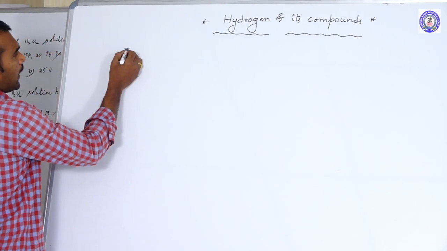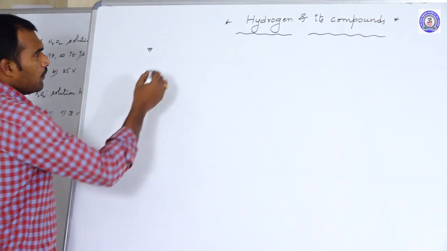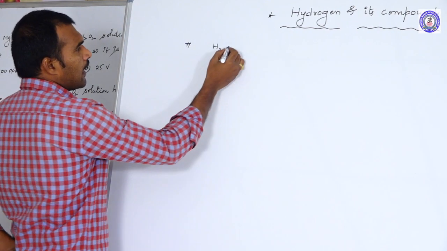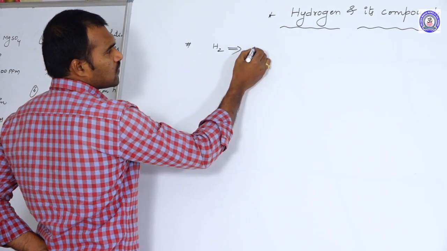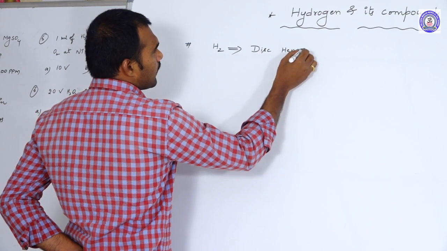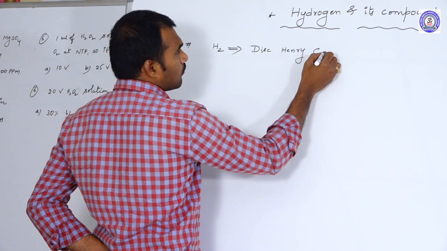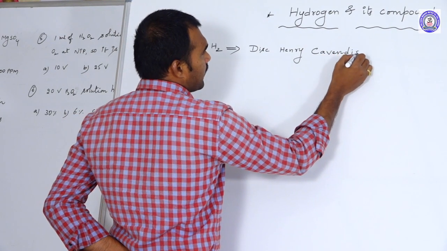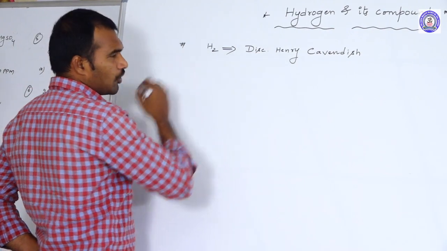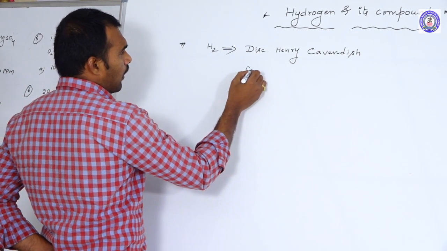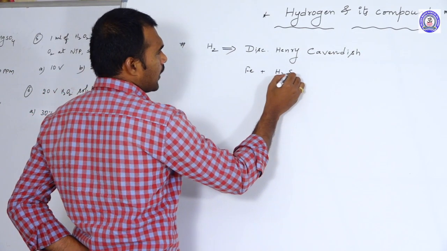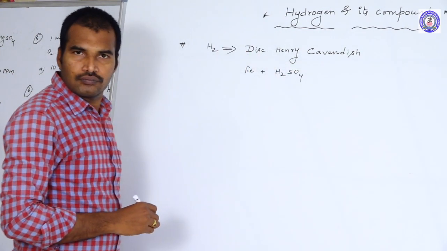If you take the element hydrogen, it is a diatomic element, and this element was discovered for the first time by Henry Cavendish. He prepared hydrogen by treating iron filings with an acid, H2SO4.